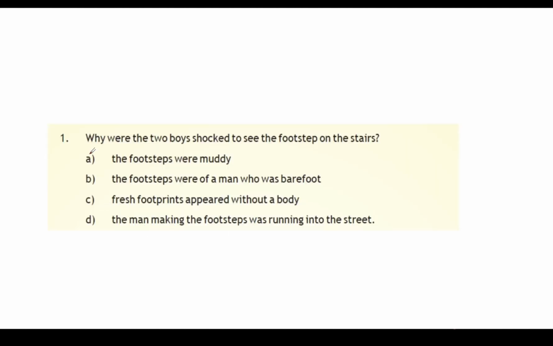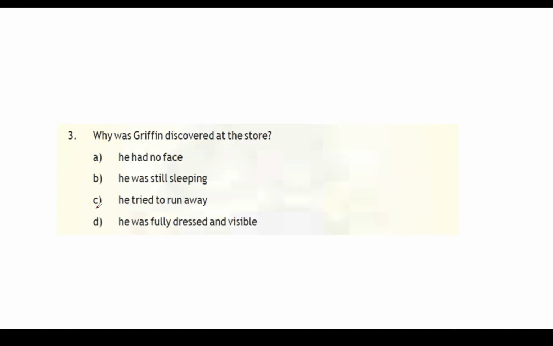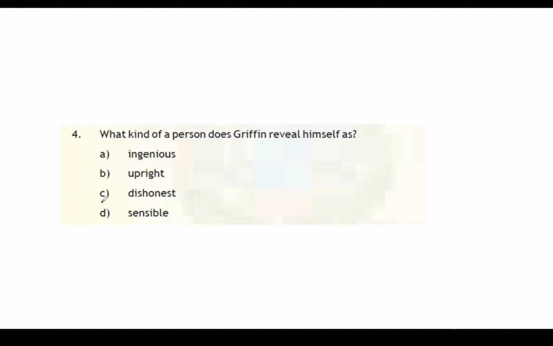First one, fresh footprints. It was bitterly cold and he needed clothes. He was fully dressed and visible. Dishonest.